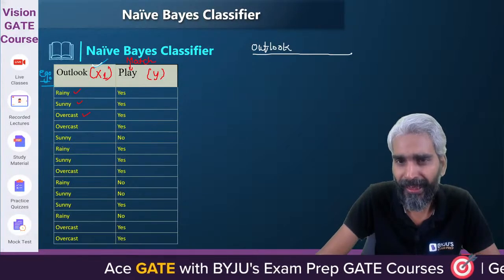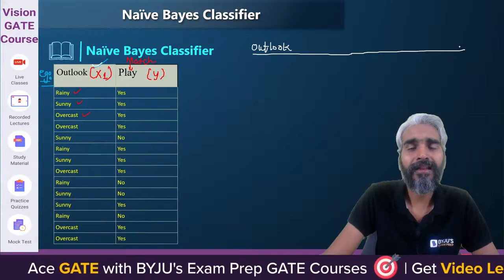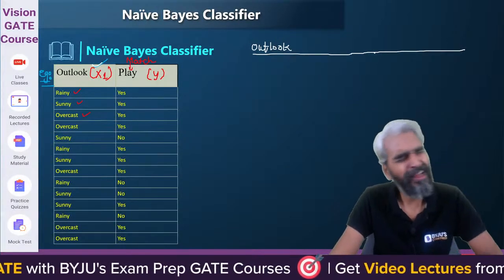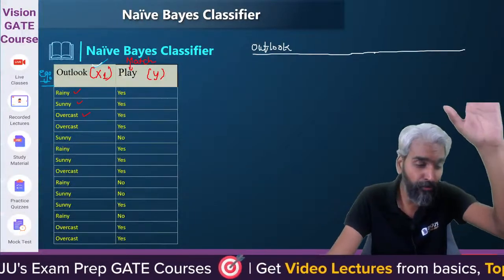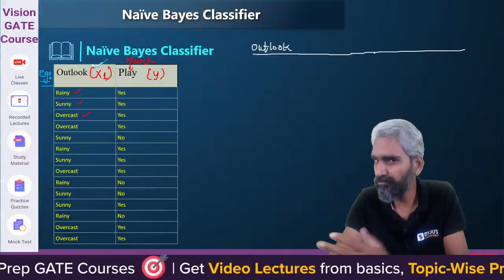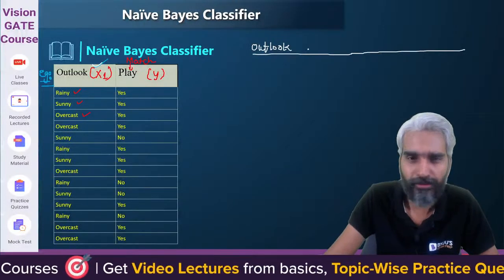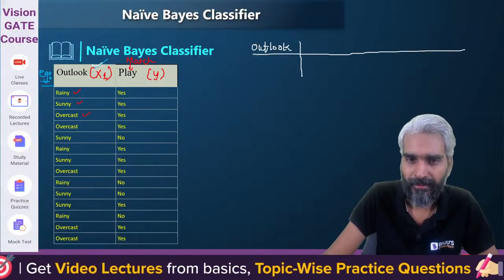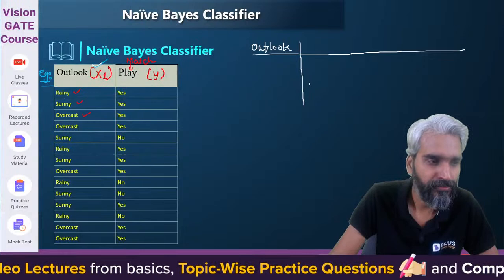A question can be asked from the naive Bayes classifier algorithm, and I don't know why, but I think a question will be asked from this particular topic. Somehow I feel so.